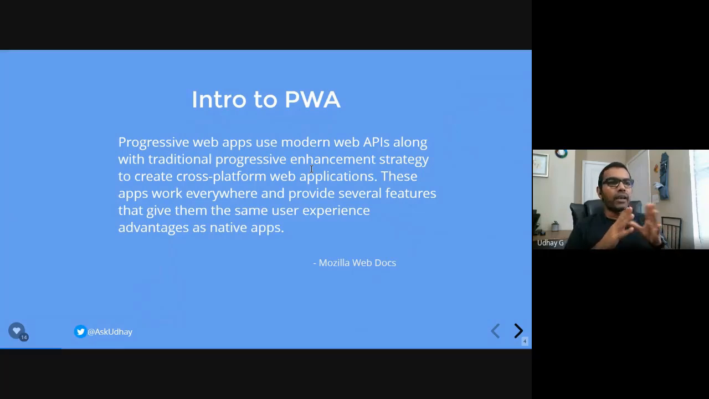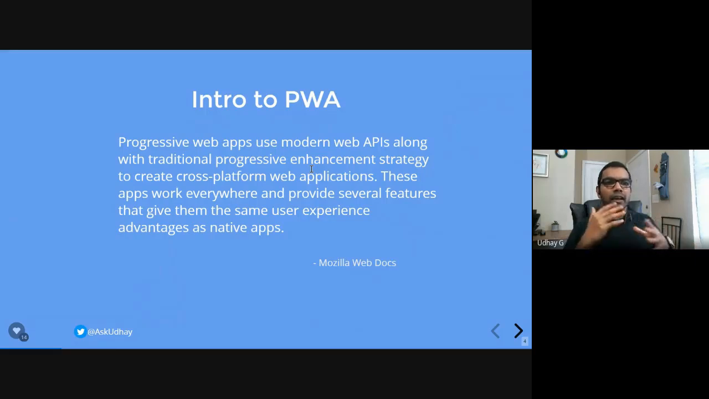So let me continue the definition. Progressive web apps use modern web APIs along with traditional progressive enhancement strategy to create cross-platform web applications. So you create a single web application with PWA enabled, and it can run across multiple platforms. It can run on Android, it can run on iOS, it can run on your Windows desktop, and it can run on any platform that is more native to you. Like you have your own platform developed, and if you want to run this PWA, yes, you can run it, as long as you have a modern web browser installed in your platform.